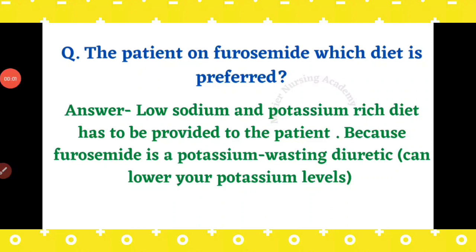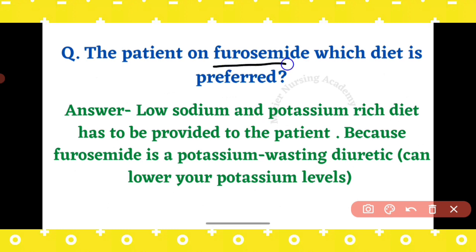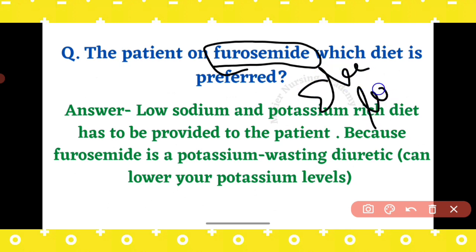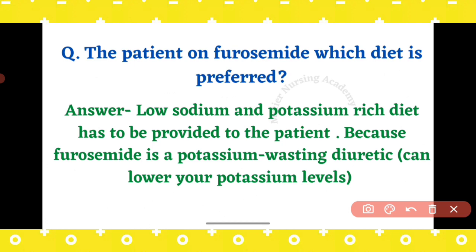The next question is, the patient on furosemide, which diet is preferred? See, furosemide is a loop diuretic. You know, if you administer loop diuretic, the main side effect is electrolyte loss. All the electrolytes will be lost. Even sodium, potassium, everything is going to get lost. See, here in this situation, as a nurse, we have to focus on which type of diet. That is the question. Which diet is preferred for the patient who is taking the furosemide? This is the question.